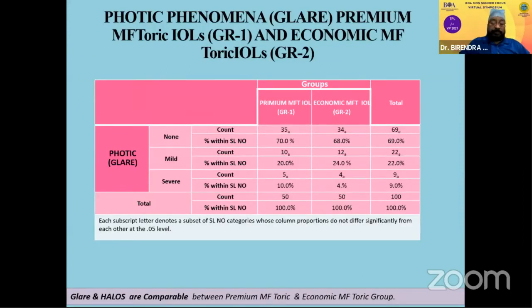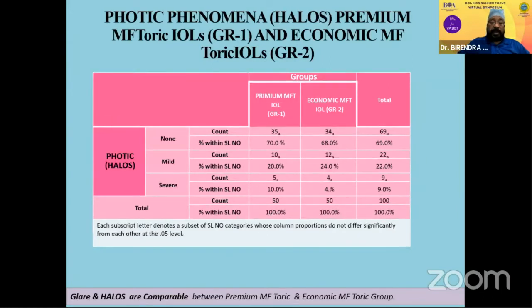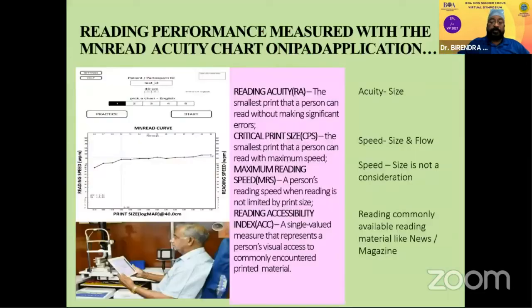So as far as the photopic conditions are concerned, like glare, some had none, some had mild, and some had severe, and they were 70%, 20%, 10% respectively from none to severe, and it was non-significant. And in the halos also, it was non-significant when compared between the two groups.